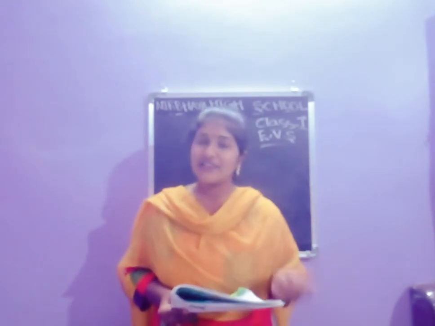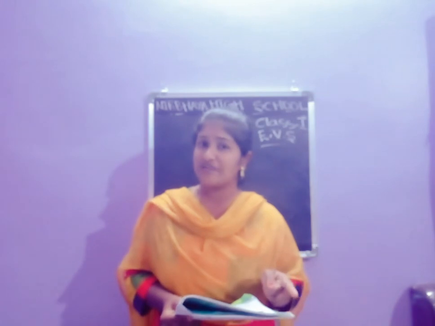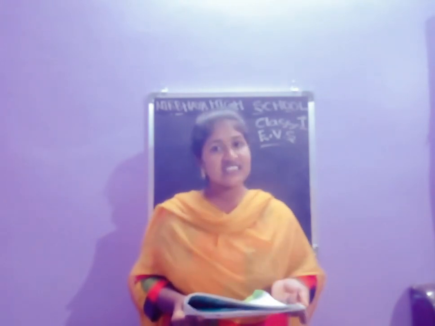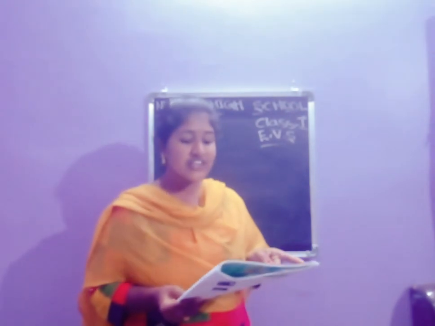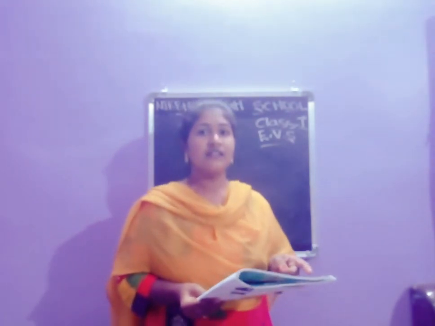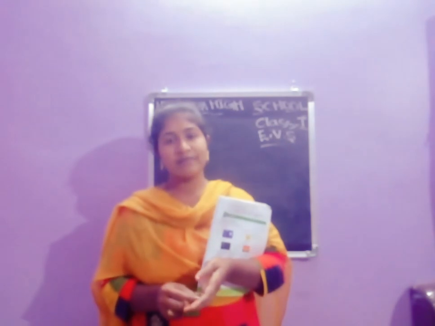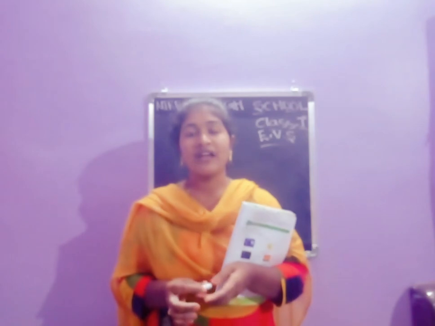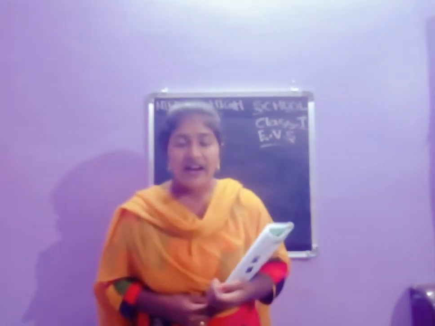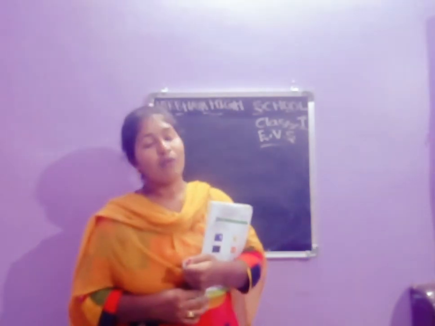Okay. Next one. Write Y for yes and N for no. See children, if the answer is right, you have to say Y. If the sentence is wrong, you have to say N. Okay, the sun shines brightly at night. The sun shines brightly at night time? No, the sun shines very brightly in the morning time and afternoon time. So this is a wrong sentence. So we have to say N.